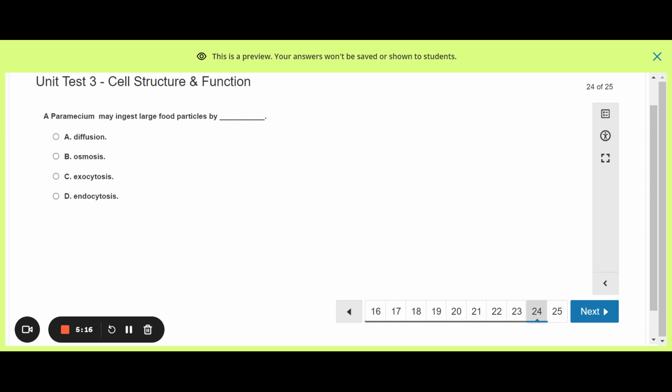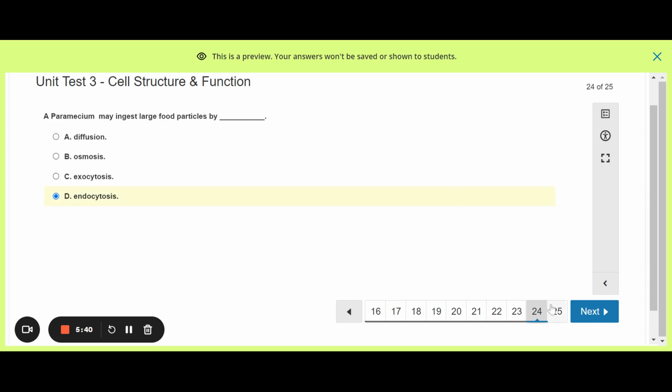Osmosis and diffusion are both passive transport, high concentration to low concentration. But when you think about eating, you're thinking about low to high concentration, which is active. Or you can just think about ingest as coming inside: endocytosis, inside the cell.